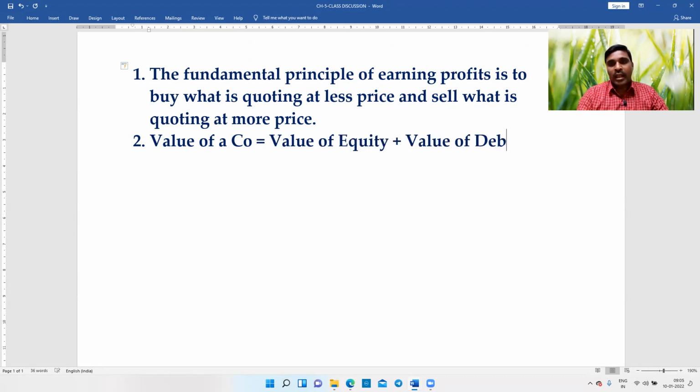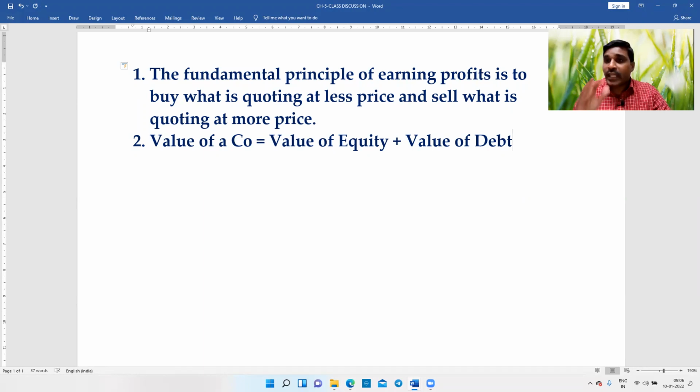Here, when I talk about value, we have to think about it as the market value, not the book value of the company. Because if I am selling the shares of the company, I am not selling to the company. I am selling the shares of a company to somebody else in the market. Therefore, this value should be market value, not the book value. That is the important point.